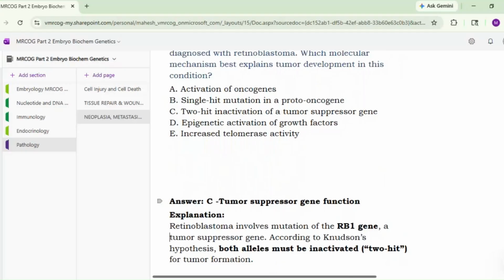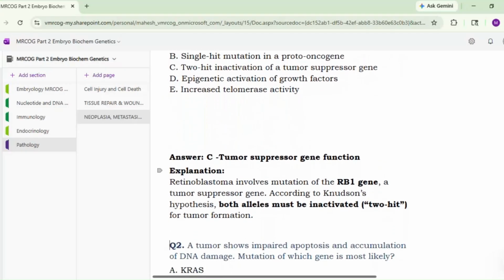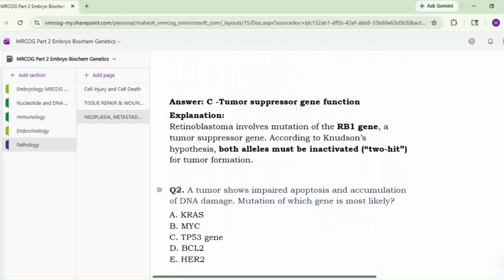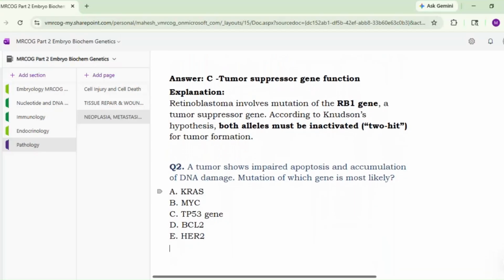So it is a two hit for the tumor formation. Next. A tumor shows impaired apoptosis and accumulation of DNA damage. Mutation of which gene is most likely? KRAS, MYC, TP53 gene, BCL2, HER2. Sir, impaired apoptosis, TP53 gene. Yeah, because it is concerned with the repair mechanism.